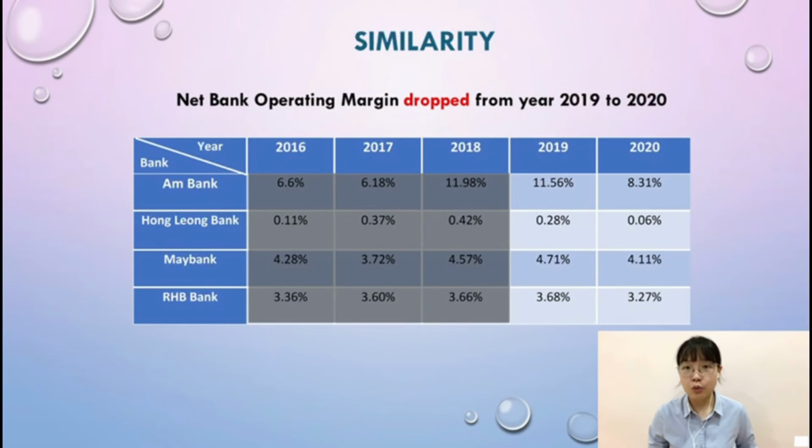Additionally, we found there is one similarity, which is that 4 commercial banks experienced a drop from year 2019 to 2020, whereby the ratio of mBank decreased from 11.56% in 2019 to 8.31% in 2020, while Hong Leong Bank dropped from 0.28% to 0.06%. In the same period, the percentage decreased from 4.71% to 4.11% in Maybank. RHB Bank net operating margin dropped from 3.68% to 3.27%. The economic decline due to the COVID-19 pandemic outbreak can perfectly explain why the ratio dropped.